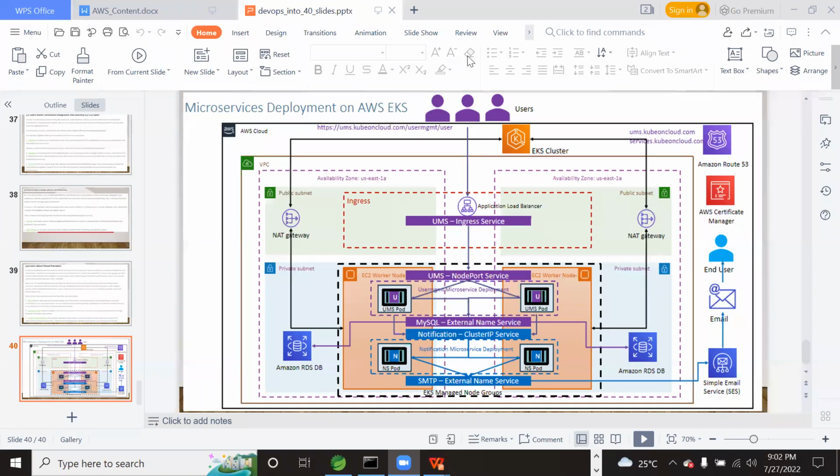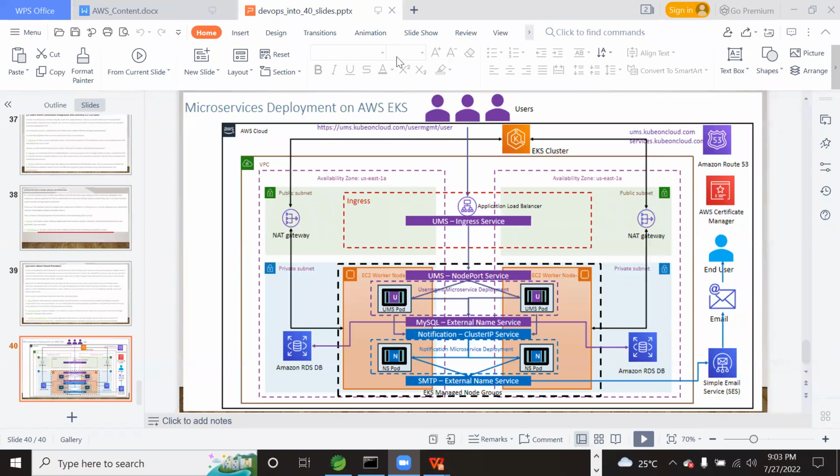What are the prerequisites for learning this course? Sorry, can you please ask one after the other? Can you please repeat that? Prerequisites, anything required for learning this course? It is good to have a little bit of Linux knowledge, because most of our work is around EC2 and accessing the EC2 machines. If you can, brush up on the Linux concepts and come back. A little bit of Linux concepts is required.